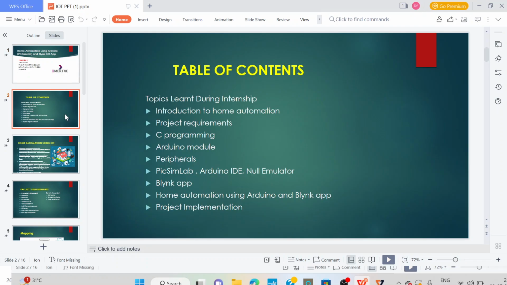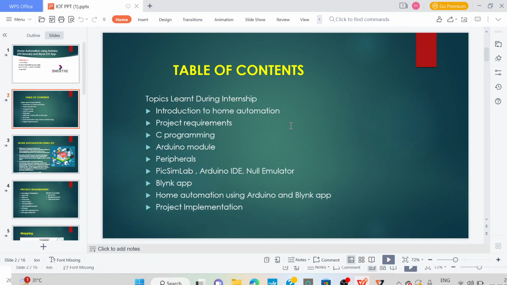These are the topics I wanted to discuss in this video, and these are the topics which I have learned during this internship. Firstly, I learned about home automation and its advantages, then about project requirements, and then C programming, which is used to write code for this project. The Arduino module is used in this project, along with different peripherals required for it.